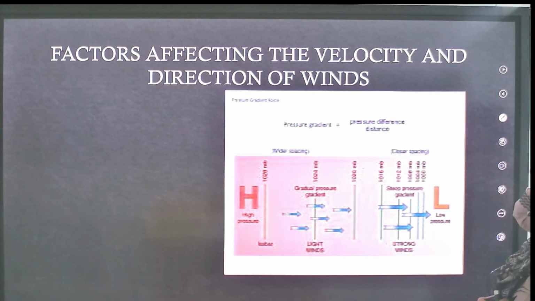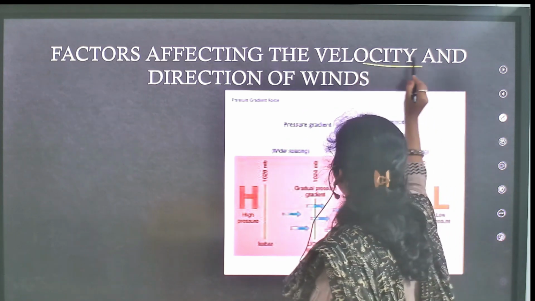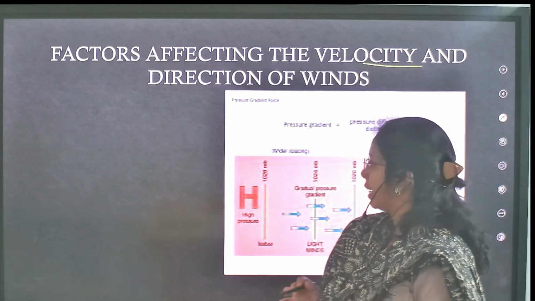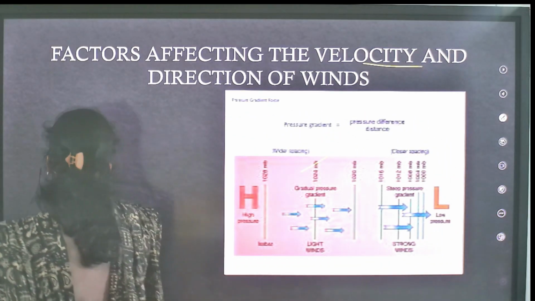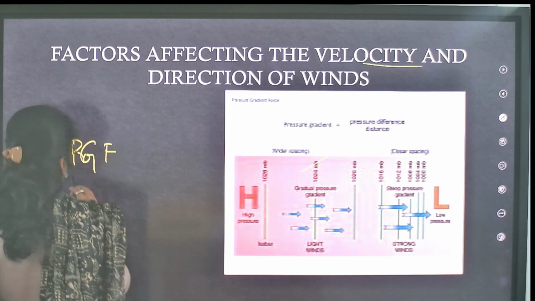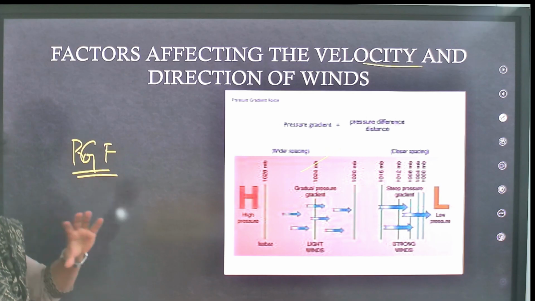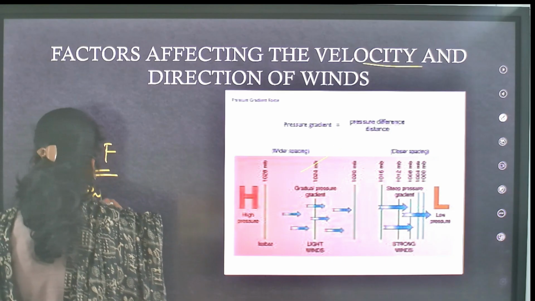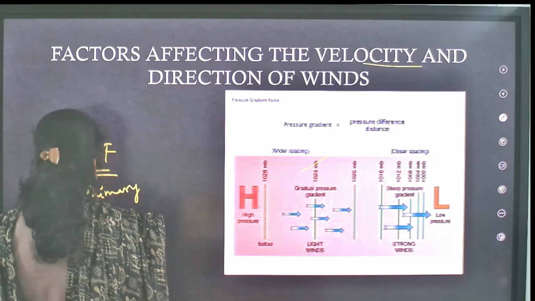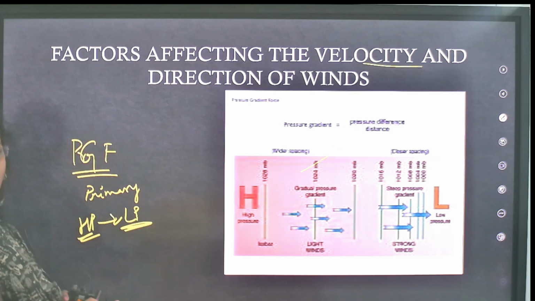Next, before going into global atmospheric circulation, we have seen factors affecting the velocity and direction of winds. At a glance, again we are going to see the first main thing, pressure gradient force. Pressure gradient force, PGF, is pressure difference force. If pressure difference is not there, the wind cannot move. It is the primary force responsible for wind movement. Wind moves from high pressure to low pressure.